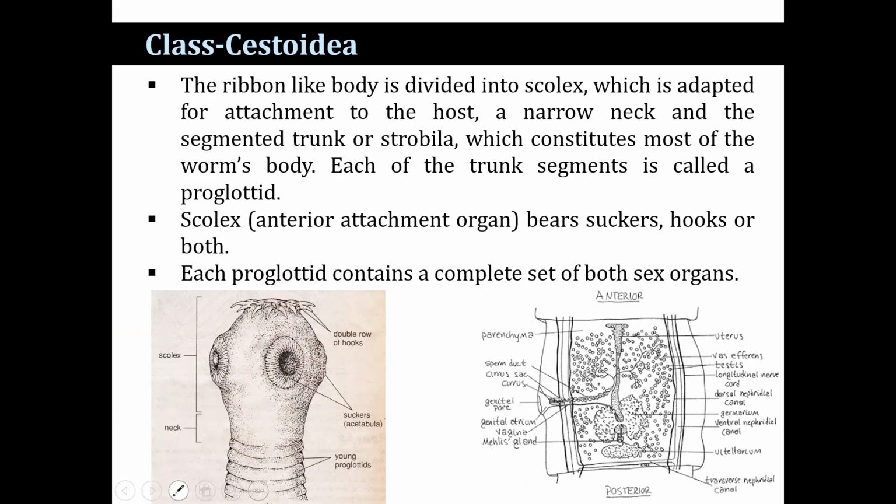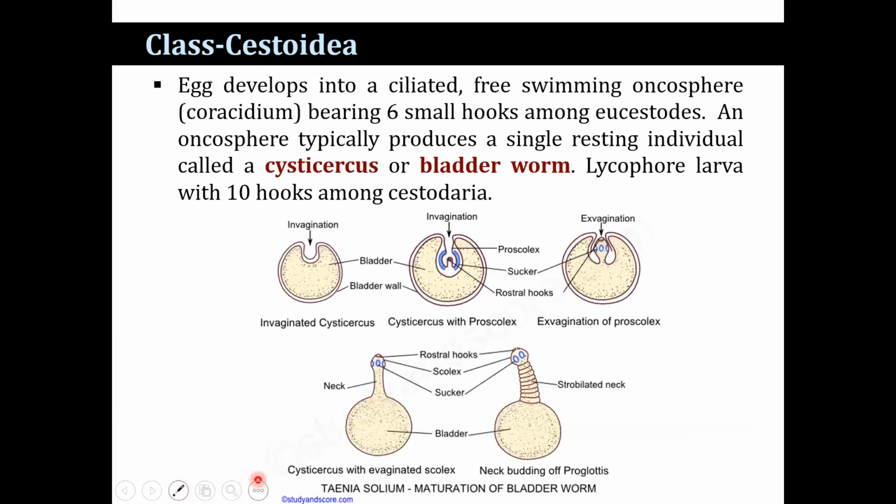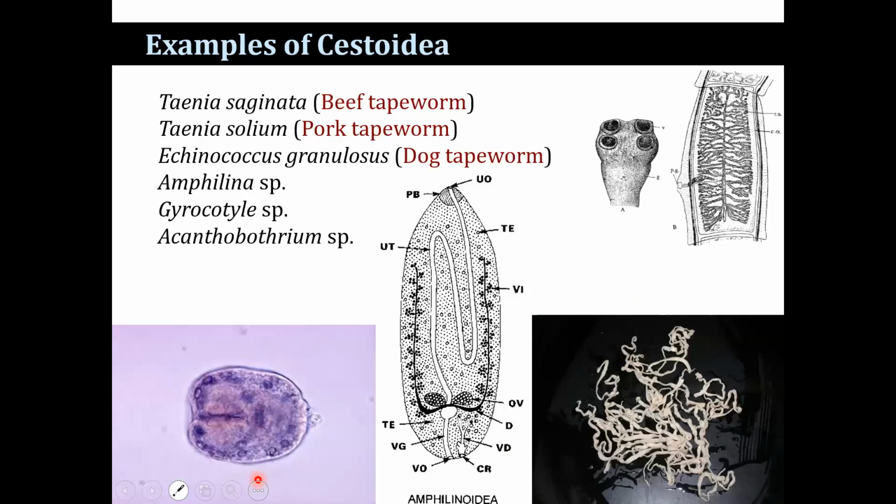An egg develops into a ciliated, free-swimming oncosphere bearing six small hooks. Among eucestodes, an oncosphere typically produces a single resting individual known as the cysticercus larva or bladder worm, whereas the lycophore larva with ten hooks is common among Cestodaria. These are the examples: beef tapeworm Taenia saginata, Taenia solium, Diphyllobothrium, Echinococcus granulosus, Amphilina, Gyrocotyle, Acanthopectium.